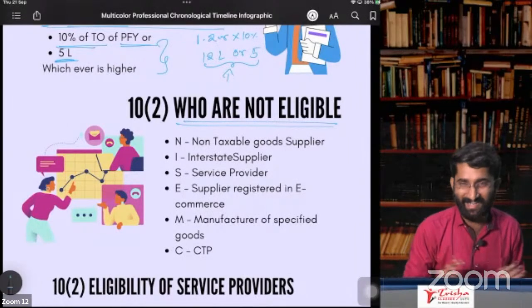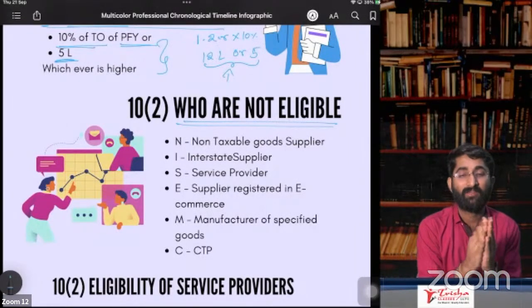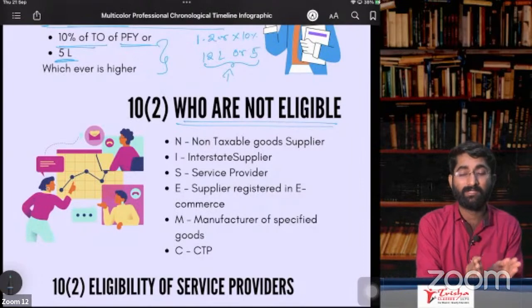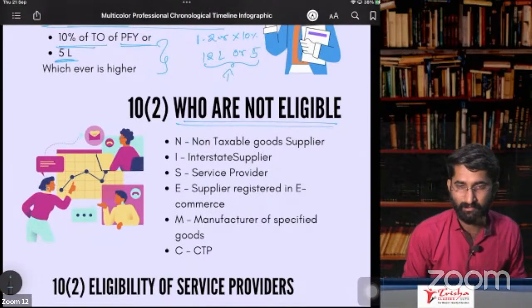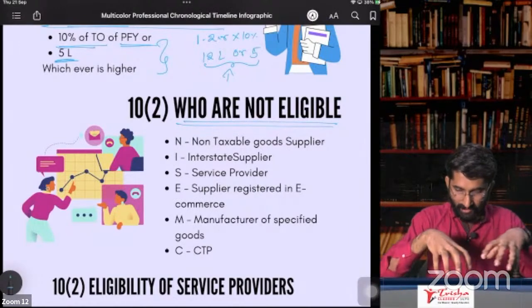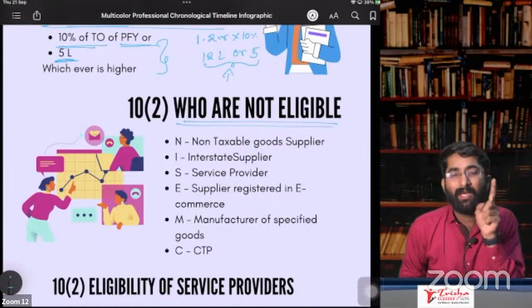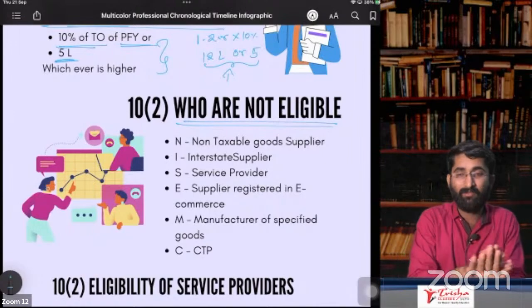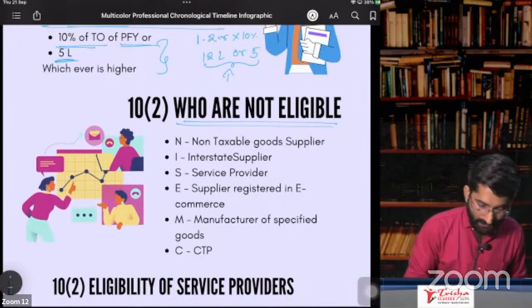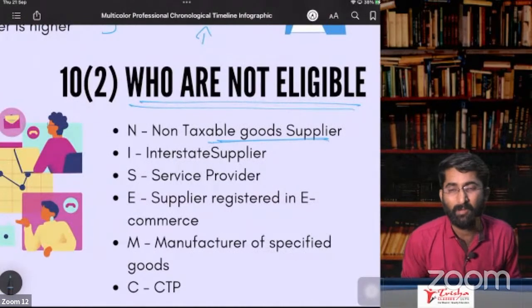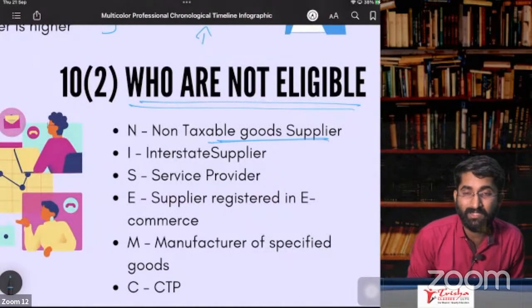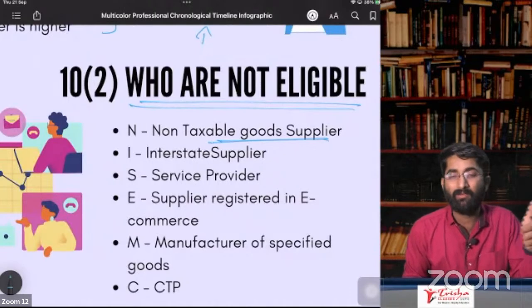If you have a very nice business, then you have to go for normal registration, not composition. So who is NICE MC? N: Non-taxable goods supplier. Which are non-taxable goods? Alcoholic liquor for human consumption.